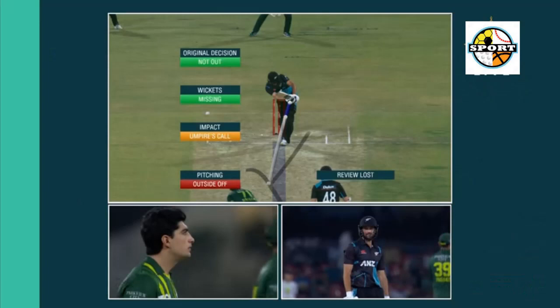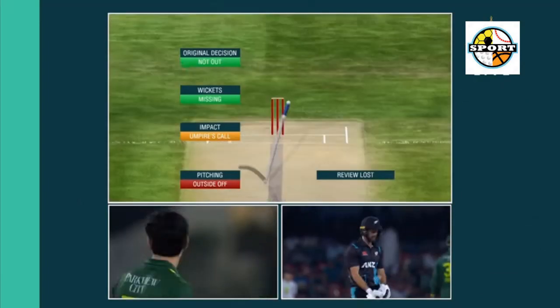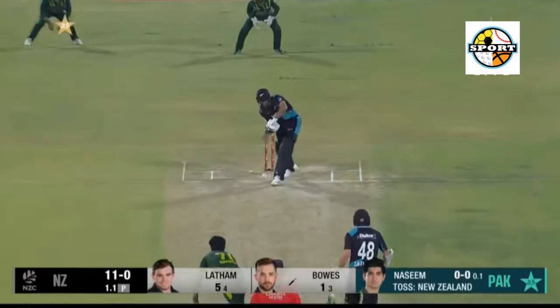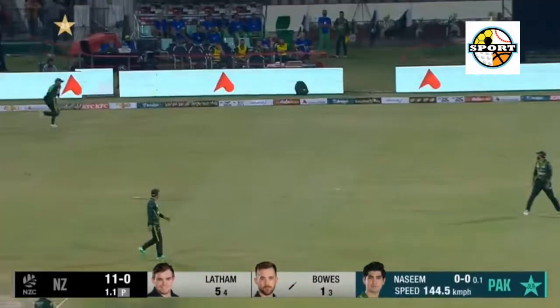6.5 Shadab Khan to Will Young, 6, clean as a whistle. Will Young uses his feet, gets close to the pitch of the delivery and launches Shadab Khan up and over long on for a mighty maximum.